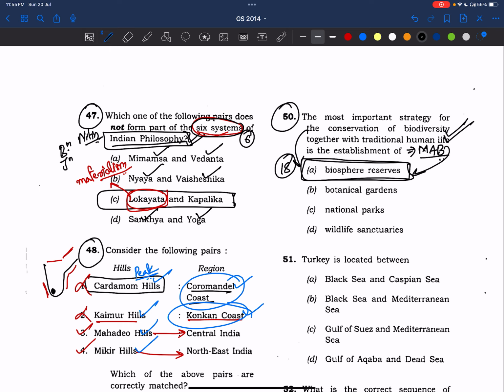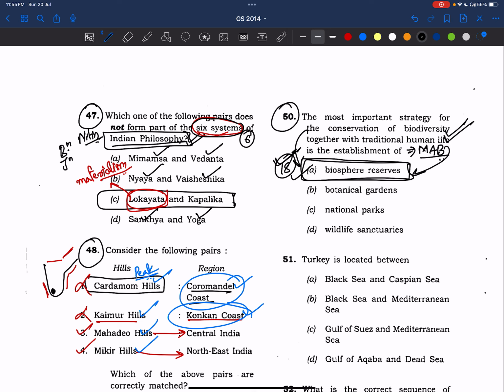Okay. We need to make notes on it. Right. Even if you Google it, you will find the map of all the 18 biosphere reserves in one place. I've already shared that map in my Telegram channel also. I made it on my own. I'll share it with you. And also, we need to make comprehensive notes on each and every biosphere reserve.